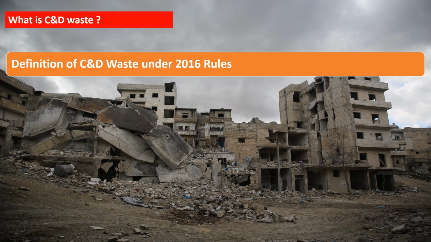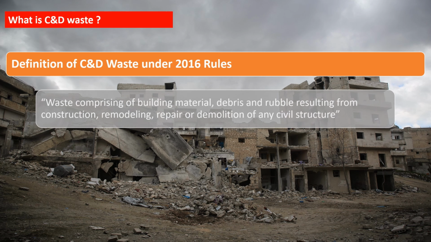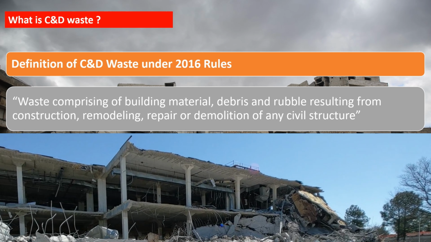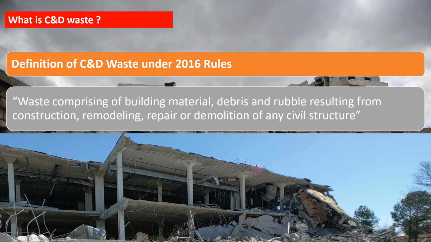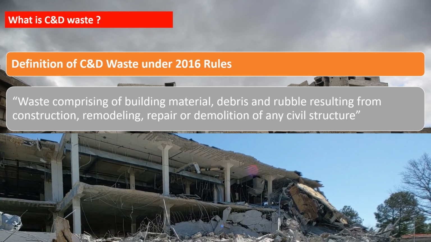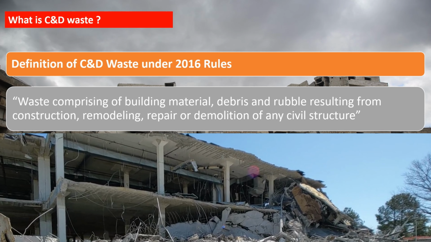What is C&D waste? Definition of C&D waste under 2016 rules: waste comprising of building material, debris and rubble resulting from construction, remodeling, repair or demolition of any civil structure.